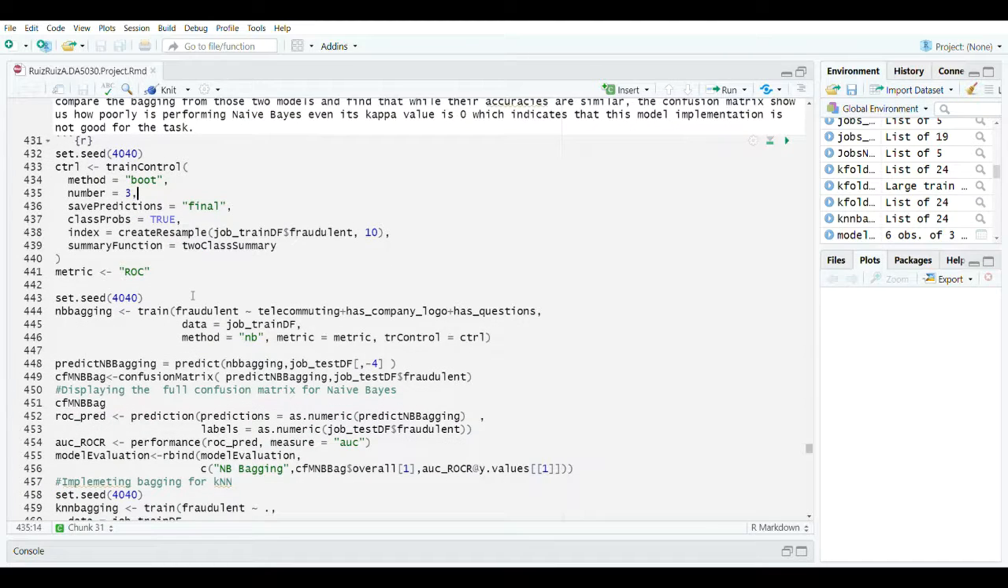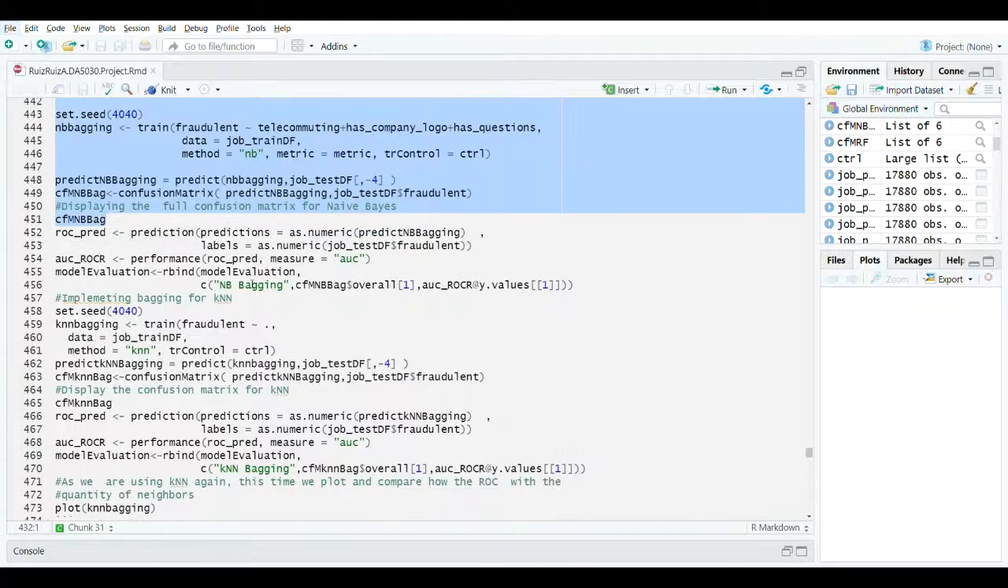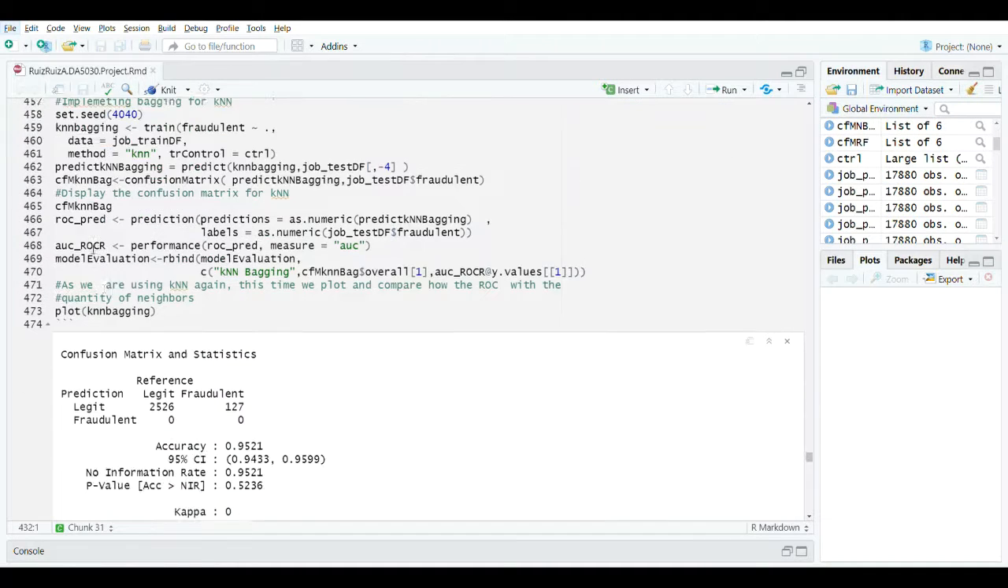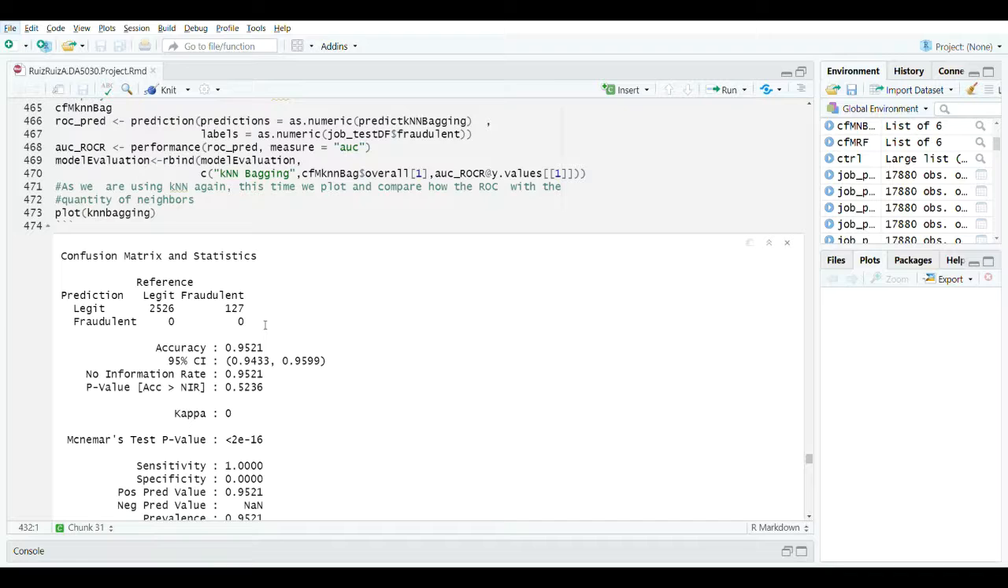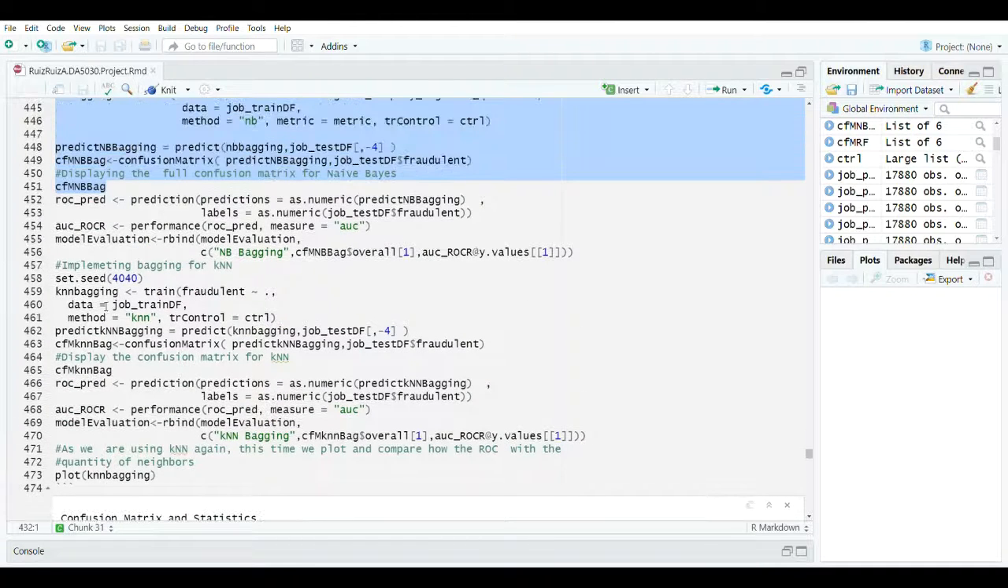So as we can see here, this time we are going to implement bagging. In this case, we are going to use bagging just on naive Bayes and KNN, because random forest is already implementing bagging. So we can see here the confusion matrix of our naive Bayes. Again, it is doing really bad. What it is doing is classifying all of them as legit and not being able to identify the fraudulent ones. So bagging is not helping our model.